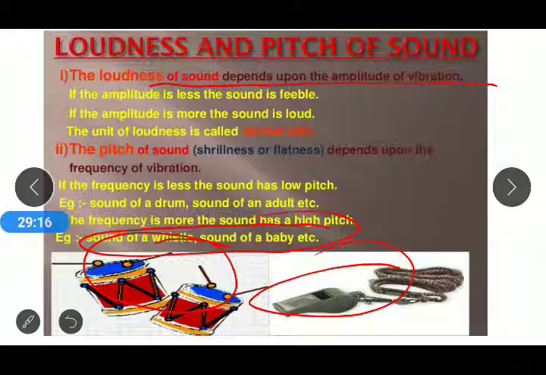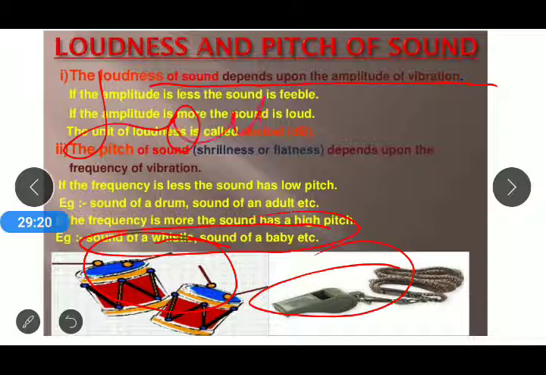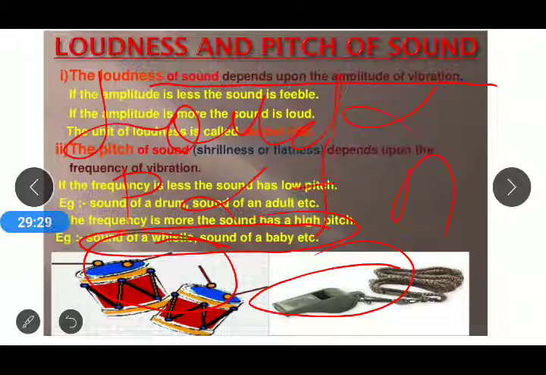Or in other words, we can say that loudness is directly proportional to the amplitude and pitch is directly proportional to the frequency, and both loudness and pitch are opposite to each other. That means if loudness is more, then the pitch is low, and if pitch is high, then the loudness is low.